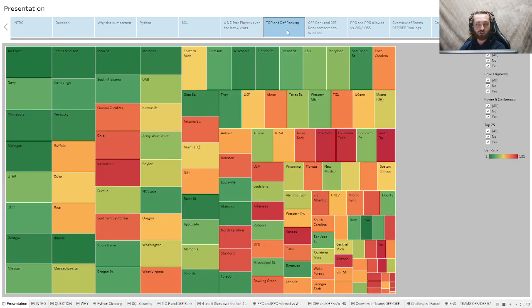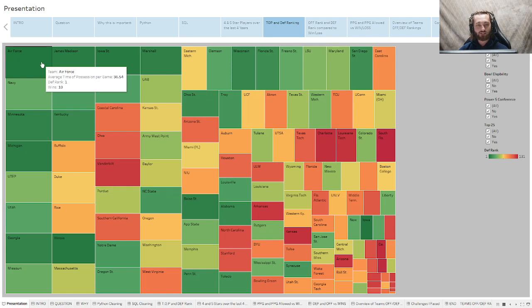This next chart shows the time of possession that your team had and compares it to your defensive ranking. I originally thought that your time of possession would increase your defensive rank just simply because your defense isn't on the field as long. You can see Air Force has the #1 defense, and they also had the #1 time of possession with 36.5 minutes every game. This means that they held the ball 12 minutes longer than their opponent.